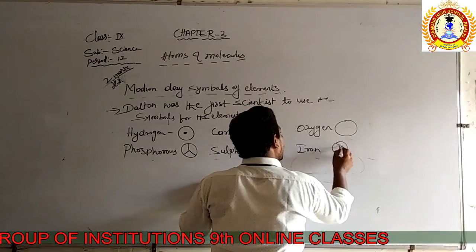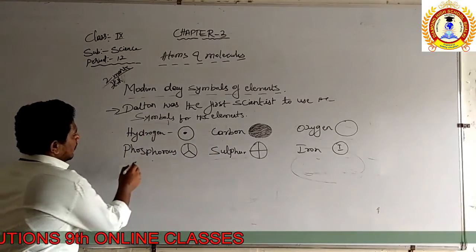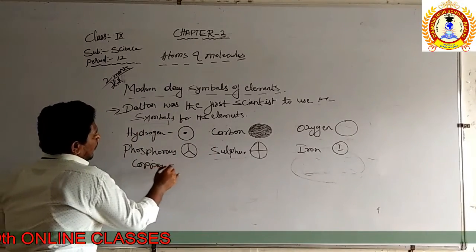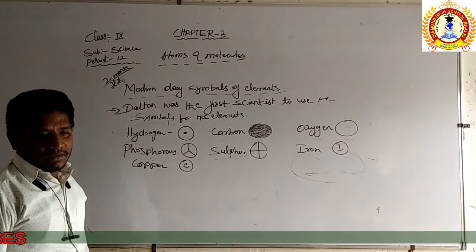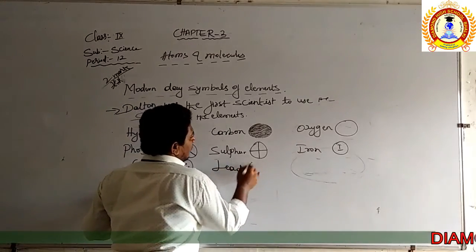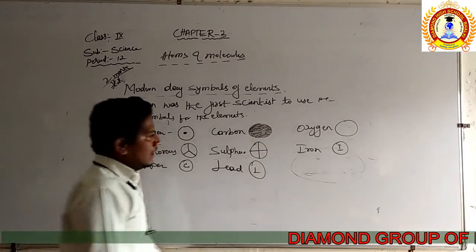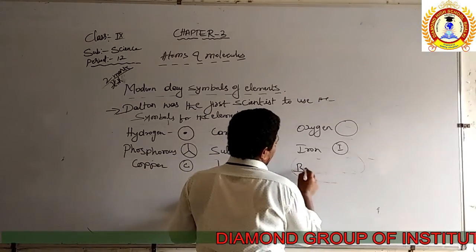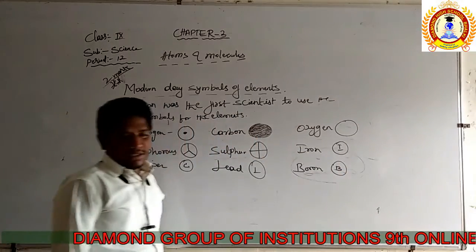Iron is represented by I inside a circle. Copper is represented by C inside a circle. Then lead. Lead is represented by L inside a circle. Then boron. Boron is represented by B inside a circle.